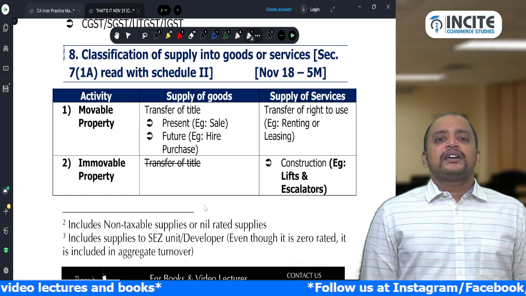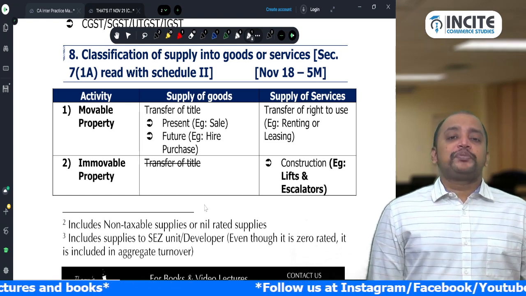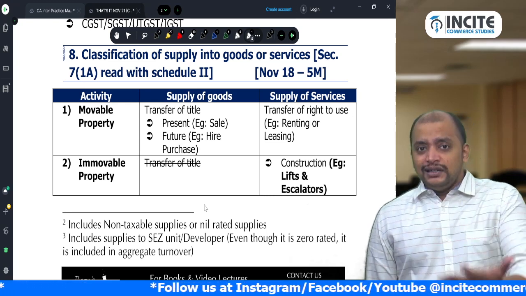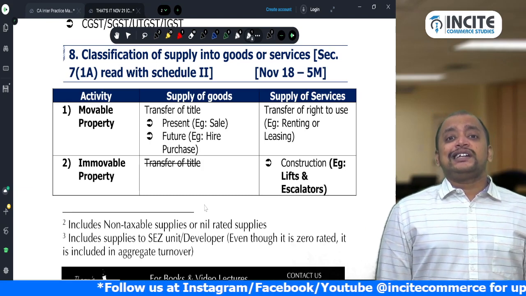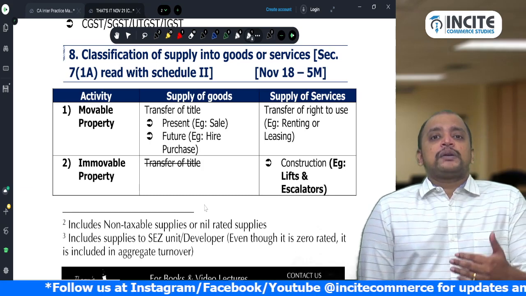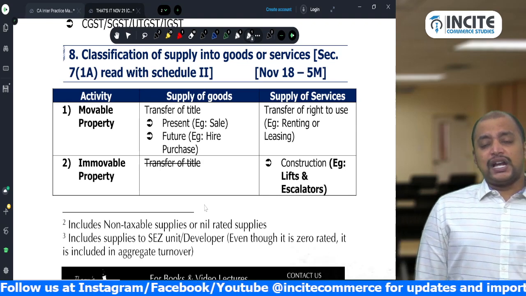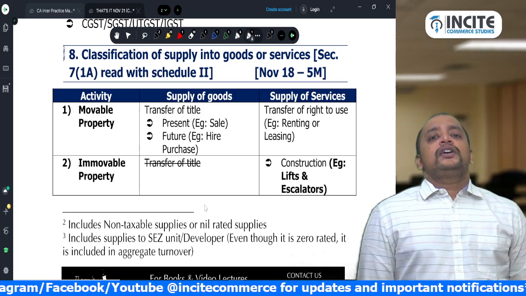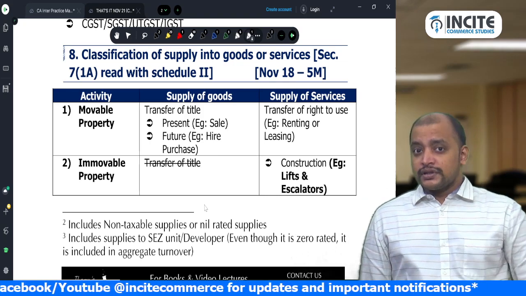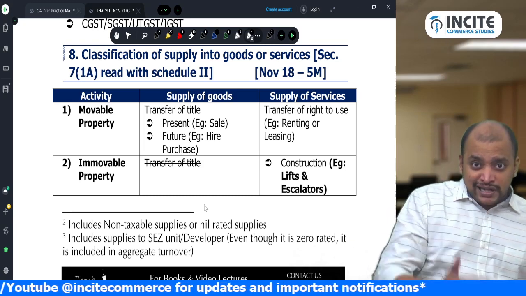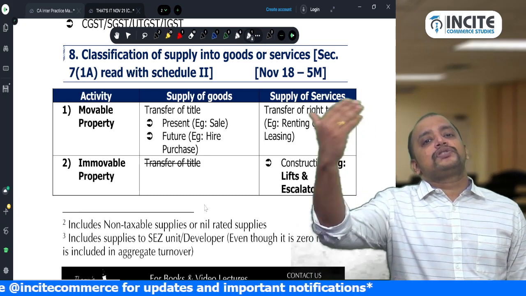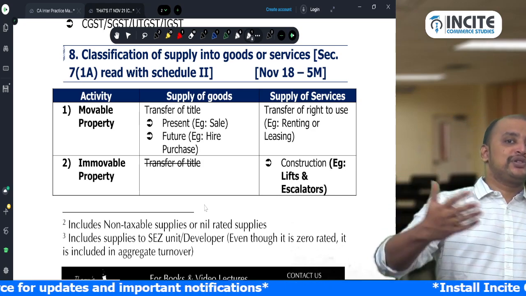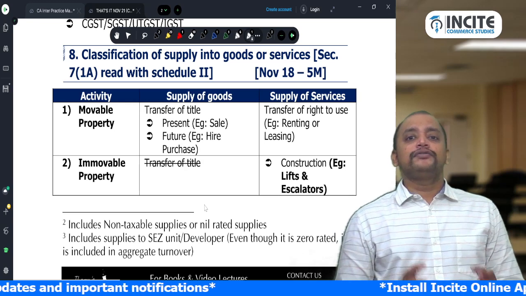First, let's take movable property. When will movable property become supply of goods? If there is any transfer of title, it will become goods. If there is any transfer of right to use, it will become supply of service. For example, I have a car and I am giving the title of the car to you. Now it is transfer of title, supply of goods. That title may be given at present or at a future date. It will become supply of goods.